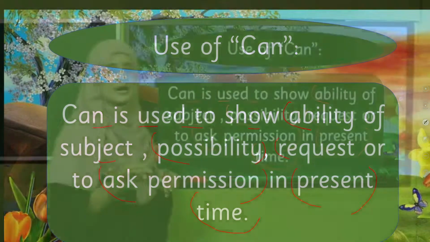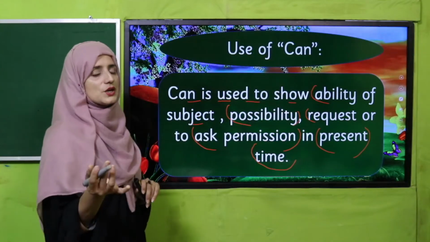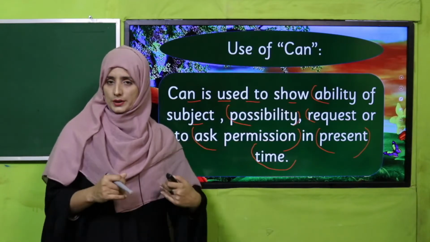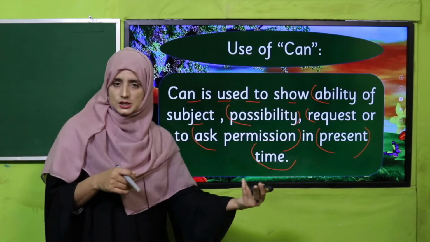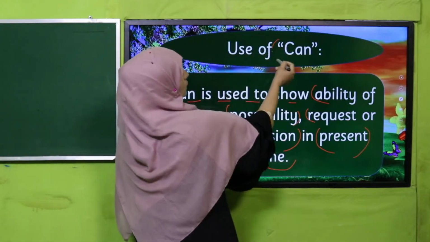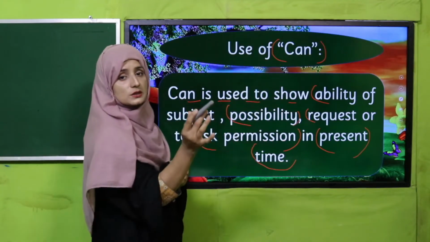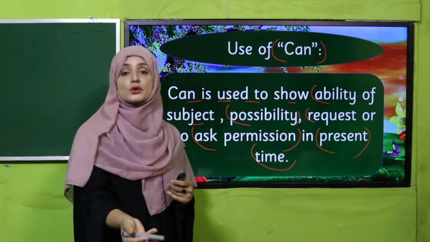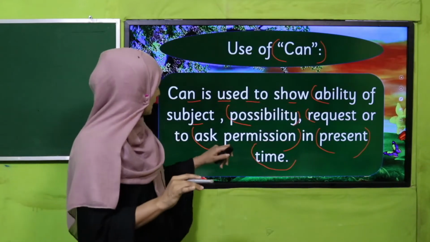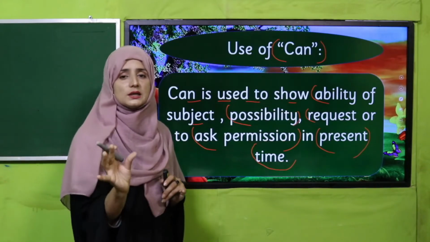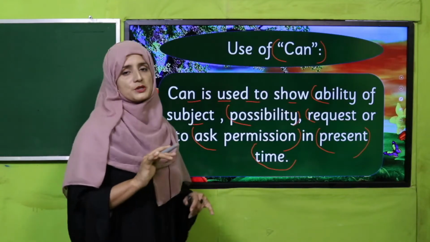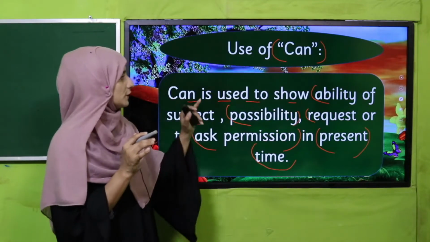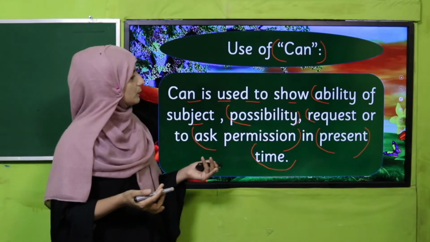When we are discussing something in the present and want to inform about our ability or another's ability, we use the modal verb can. We also use it for possibility, when something is going to happen, for request, when we need something, and for permission, when we want to do something and are asking for permission. See these examples.